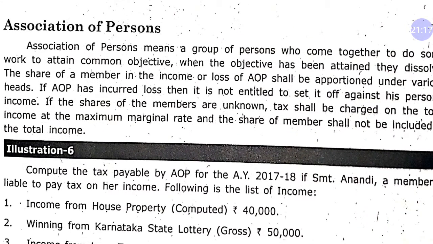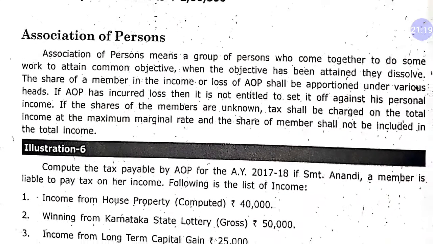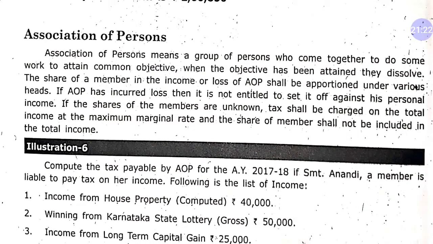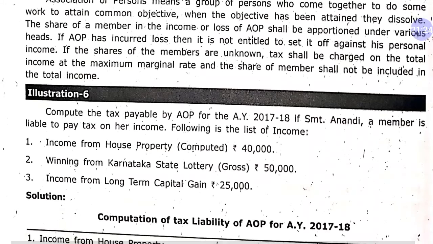So these are a few simple adjustments in case of association of person, which can be understood with the help of a simple example which is given. So this is the example about computation of tax of AOP. Compute the tax payable by AOP for the assessment year. If Srimati Anandi, a member, is liable to pay tax on her income, following is the list of income: income from house property 40,000, winning from Karnataka State Lottery 50,000, income from long term capital gain 25,000.